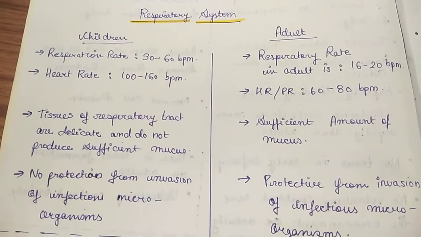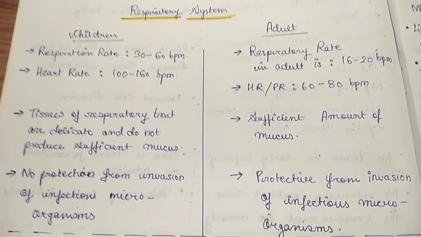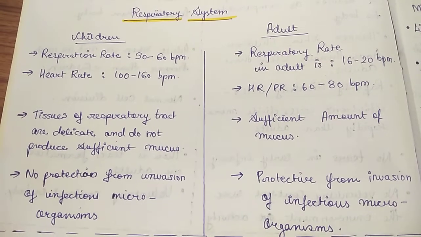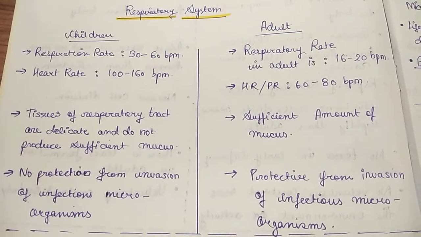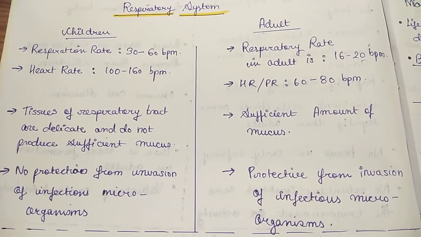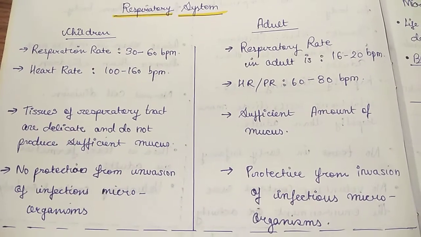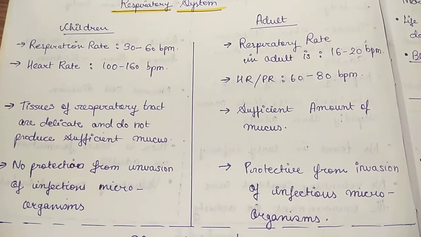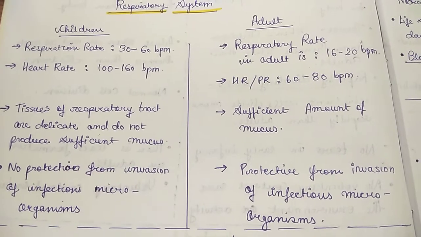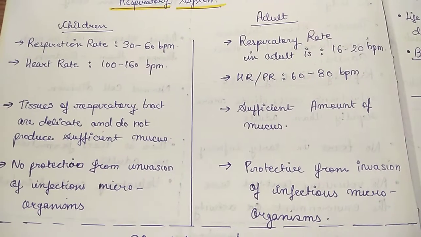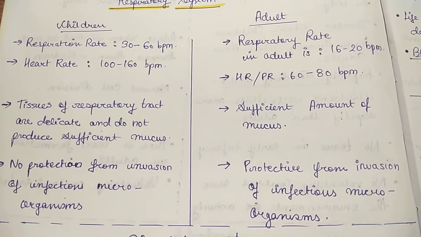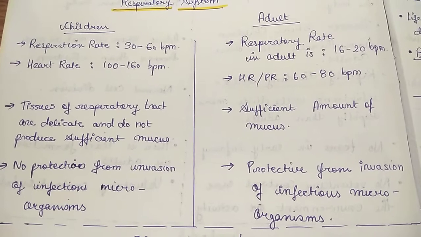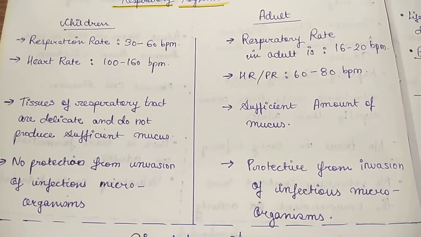Then moving towards our next system, that is the respiratory system, one of the very important systems. A child has a respiratory rate of 30 to 60 breaths per minute, and in adults it is 16 to 20 breaths per minute. Heart rate of a child is 100 or 120 to 160 beats per minute, and in adults it is 60 to 80. Then tissues of the respiratory tract are delicate and do not produce sufficient mucus, but there is a sufficient amount of mucus production in adults.